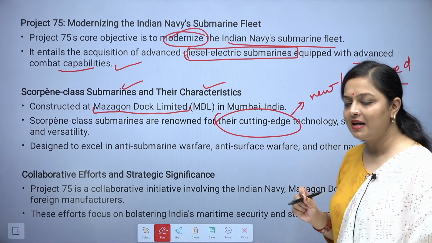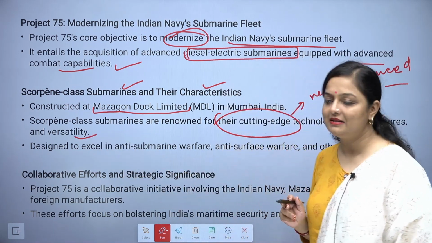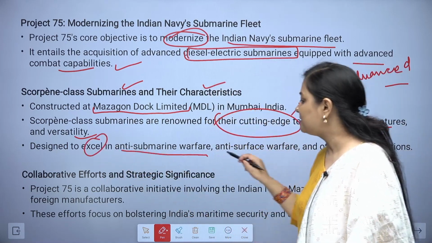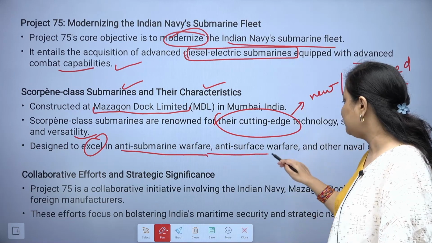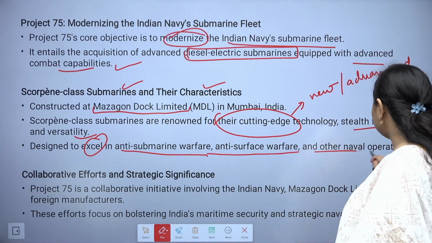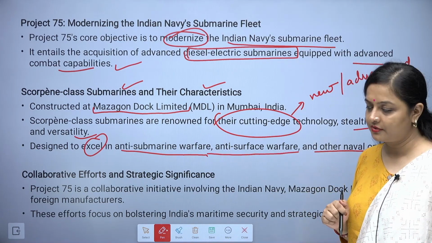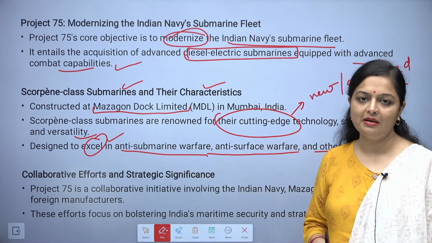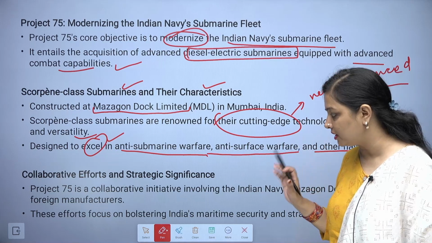Stealth features are there, and versatility also. It has been designed to excel in anti-submarine warfare, anti-surface warfare, and naval operations also. In order to do these kinds of things, this has been made accordingly.